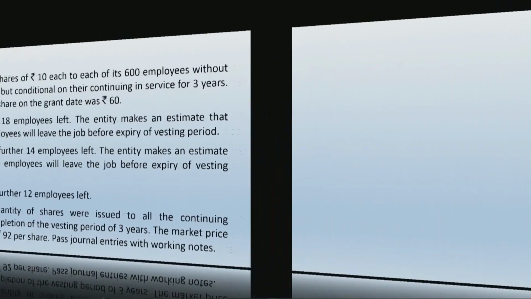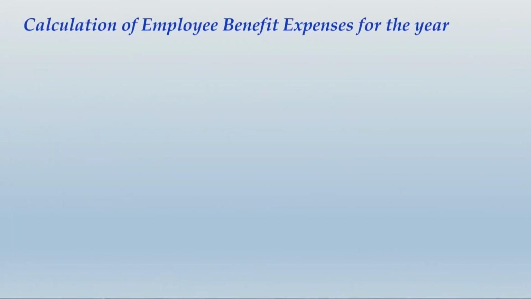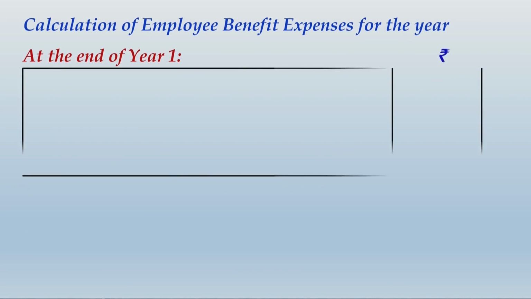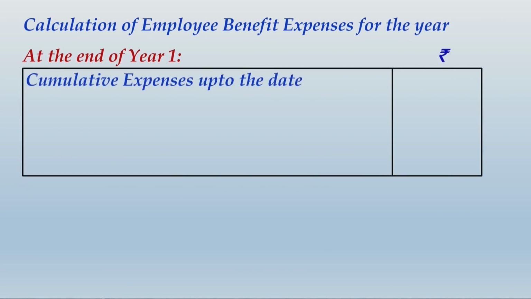In your solution, what you would first present is the calculation of cumulative value of employee benefit expenses by end of the first year, and let me show you how to make that calculation. Cumulative expenses up to the date means up to the end of year 1. How would you do that? It will be, first of all, 600 total number of employees. Out of that, 18 employees have already left, so no chance of giving that benefit to those, and the company is expecting that a further 42 employees will leave. So 600 minus 18 minus 42, whatever be the number of employees written within the brackets, only for those employees on expectation basis the company will create a provision.